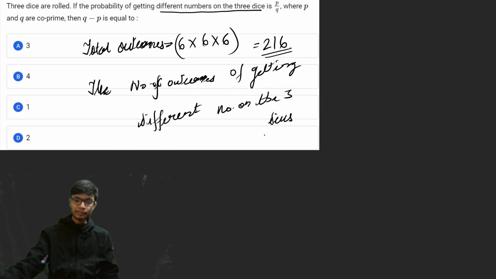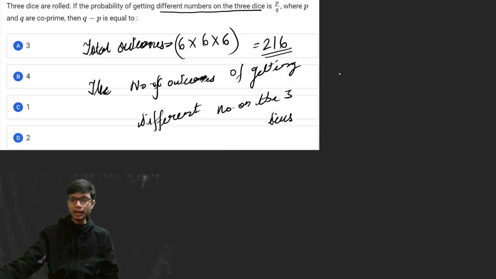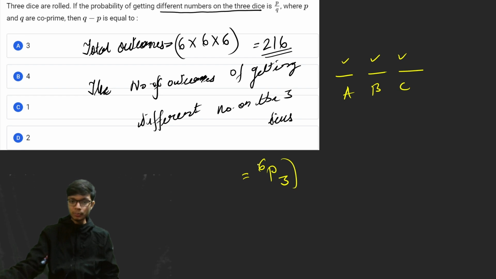Fairly simple problem, which includes the concept of permutation and combination. You can assume the dices A, B and C, and getting different numbers on the 3 dices out of the 6 numbers is the permutation of these 6 numbers in these 3 places, that is 6P3. So you just have to permute the 6 numbers in these 3 places, and that's the result for getting 3 different numbers on these 3 dices.